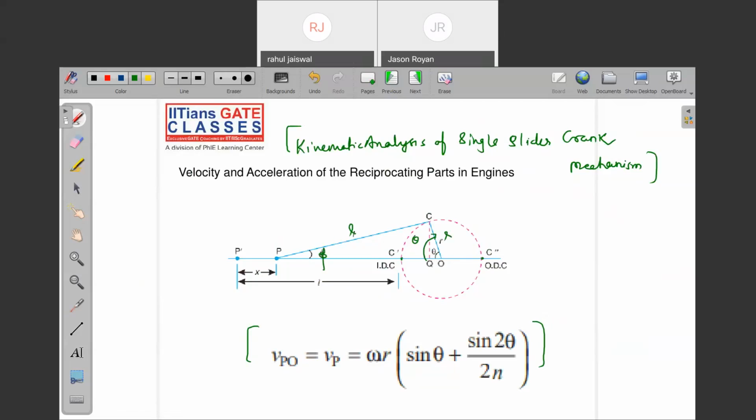This is R, this is L. The obliquity ratio we define by n, n is equal to L by R. Note down the obliquity ratio, very, very important. Inner dead center we also call top dead center. Outer dead center we also call bottom dead center. Is it clear?